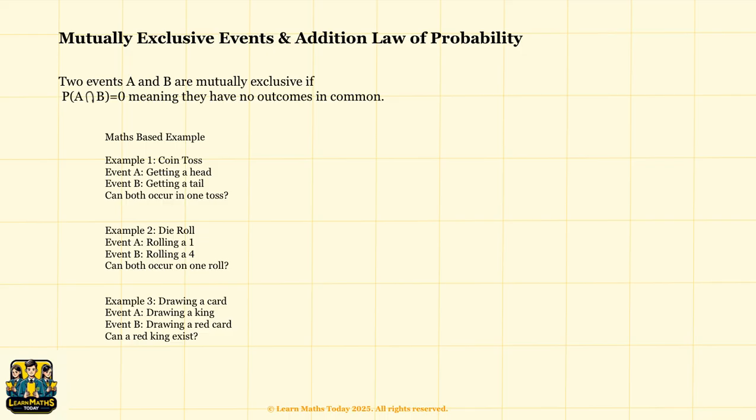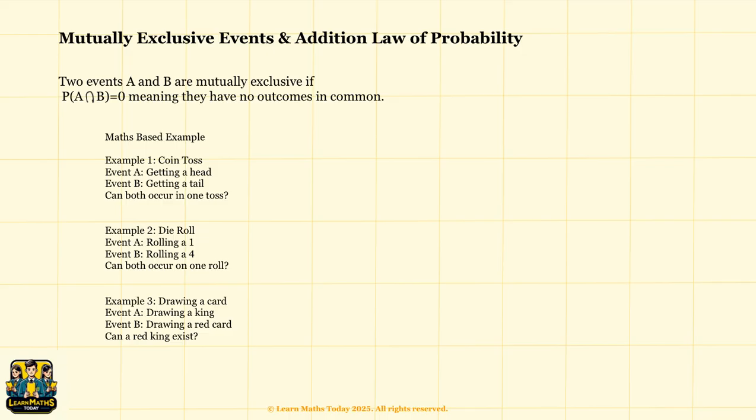Two events, A and B, are called mutually exclusive if they cannot happen at the same time. In mathematical terms, this means that the probability of event A intersecting with event B is equal to zero, meaning they have no outcomes in common. Now let's look at some math-based examples to have a better understanding of what a mutually exclusive event is. Example 1, coin toss. Event A is getting a head, event B is getting a tail.